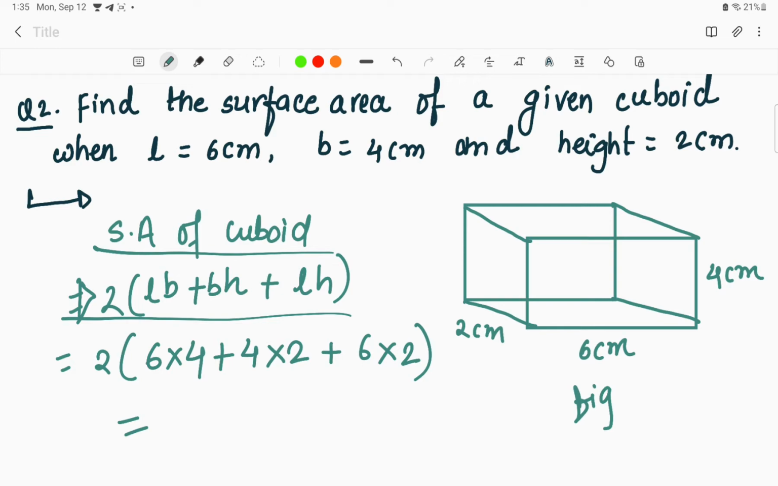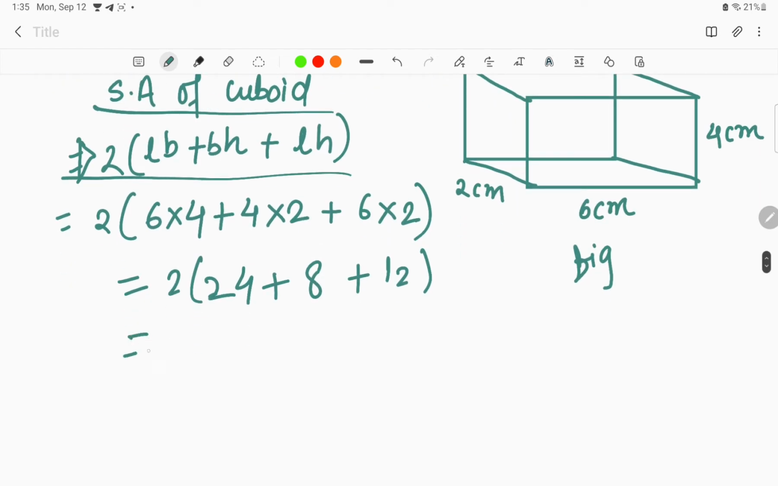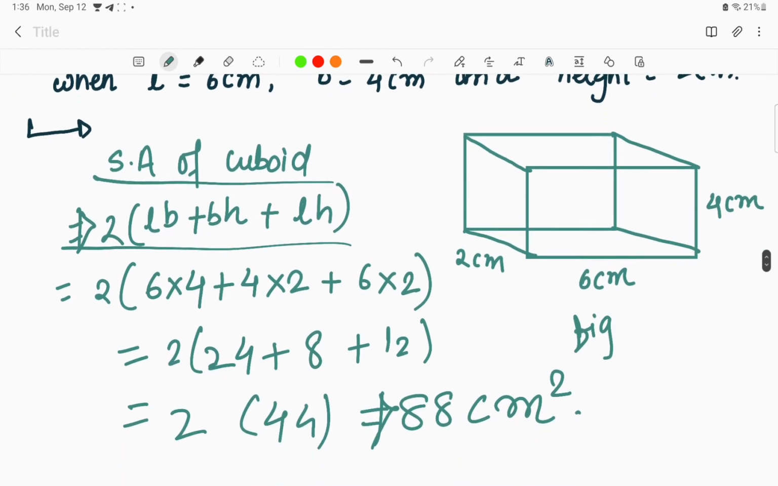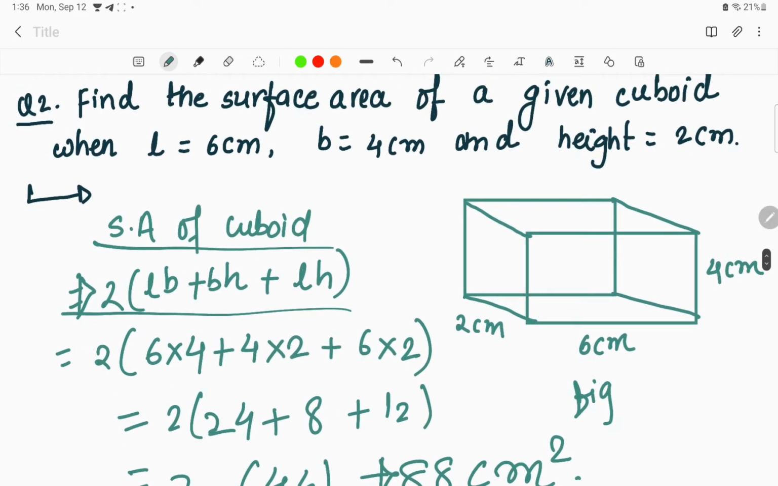We can simply find out the value over here: 6 4s are 24 plus 4 2s are 8 plus 6 2s are 12. Okay, so the answer over here will be 24 plus 8 plus 12, 44. 44 into 2 is equal to 88. So basically the answer will be 88 centimeter square. The surface area of the cuboid is equal to 88 centimeter square. Here the only thing that we have to keep in mind is the formula for the surface area of the cuboid, that is twice of length into breadth plus breadth into height plus length into height.